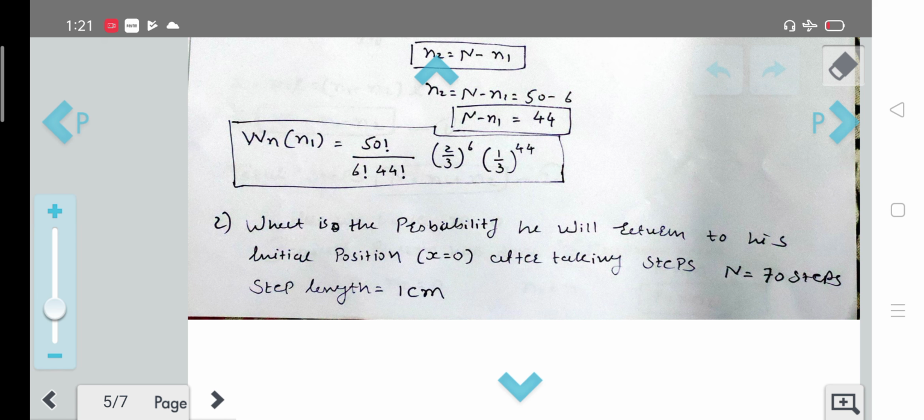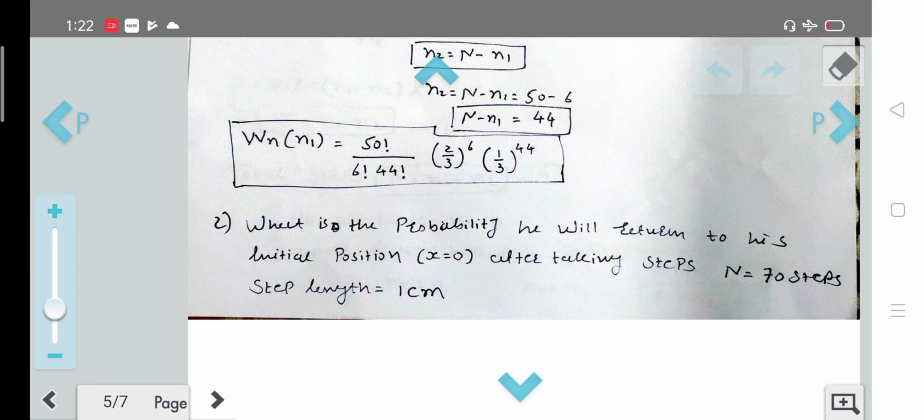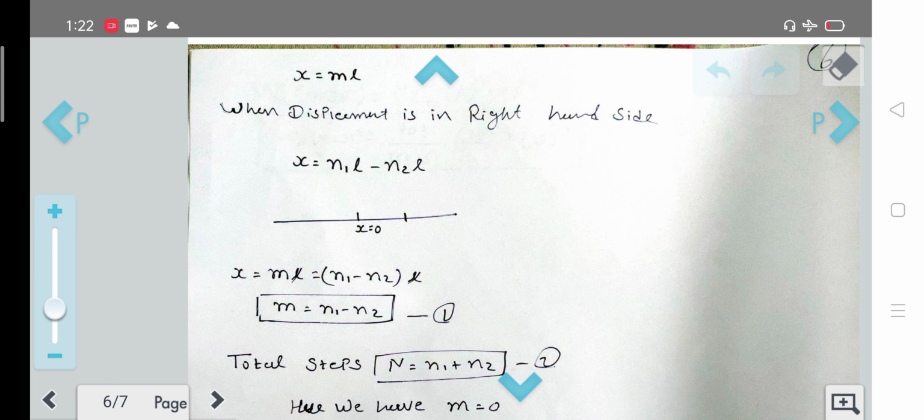We have to determine the probability that he will return to his initial position. Here we are going to consider the displacement first. We are finding the probability of the person at the origin, so there will be no displacement, so x will be 0. So ml is also 0, where we have taken x equal to ml.